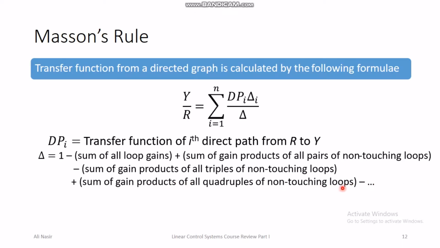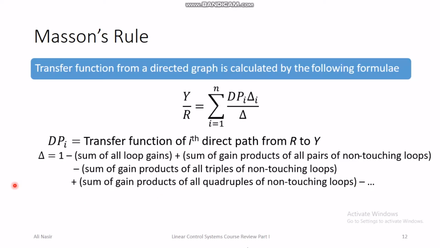So if there are non-touching loops in the diagram, then the delta expression will have all possible gain products of the pairs, triples, quadruples, and so on, and the sign will toggle. So here is a minus sign, then plus sign, then again minus sign, then again plus sign, and then again a minus sign, and so on.